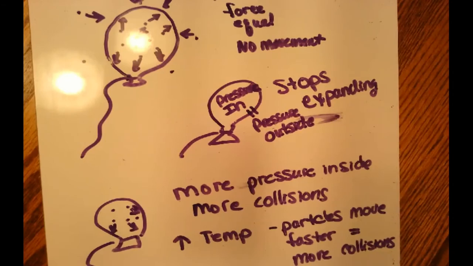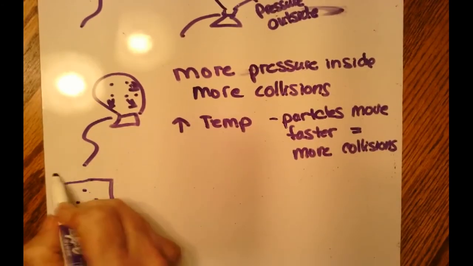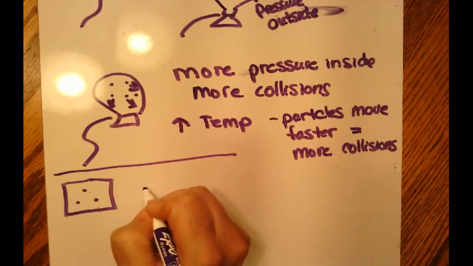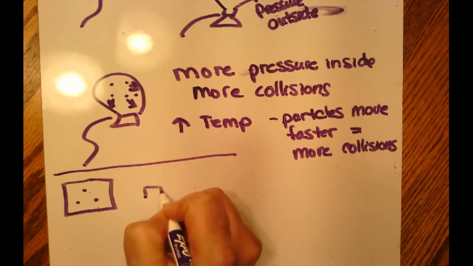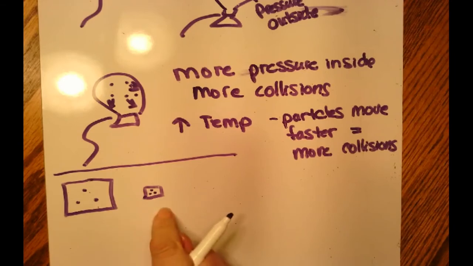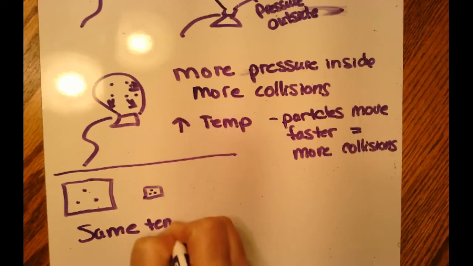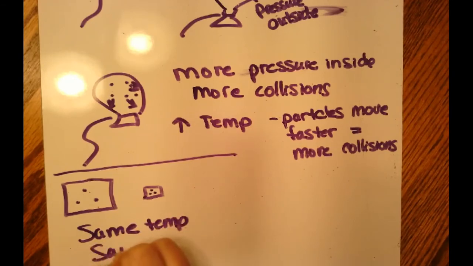Now I'm going to draw a box here, and this box is going to have 1, 2, 3 gas particles in it. Now I'm going to make the box smaller. I still have 1, 2, 3 gas particles in there. Which one has more collisions per second? We have the same temperature, so we have the same speed.